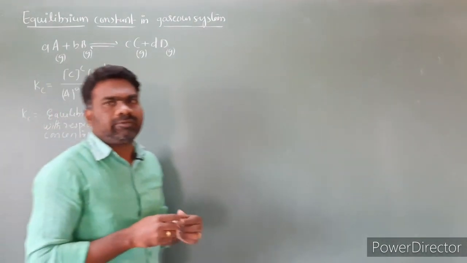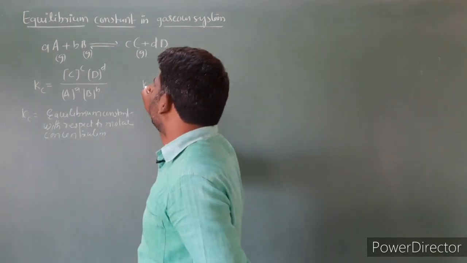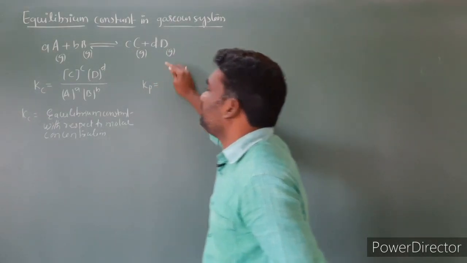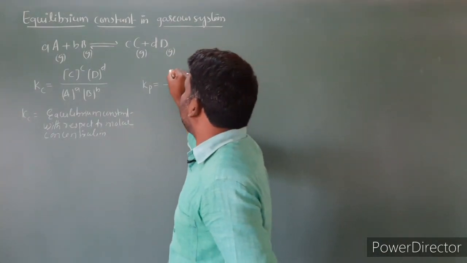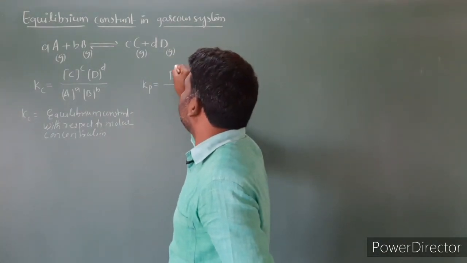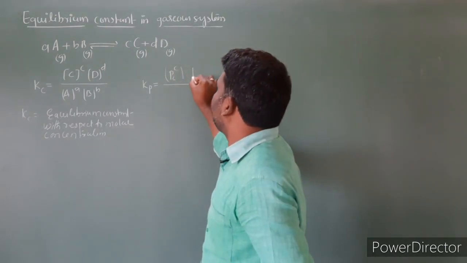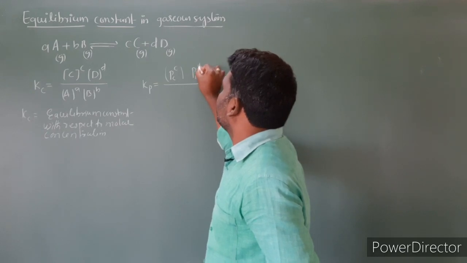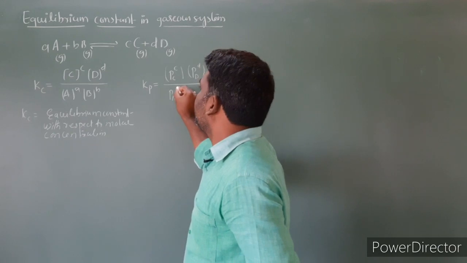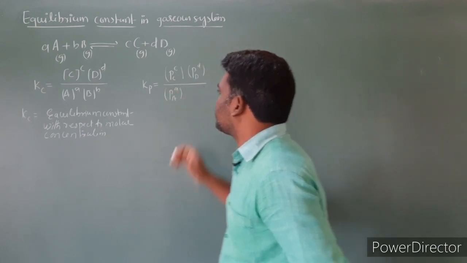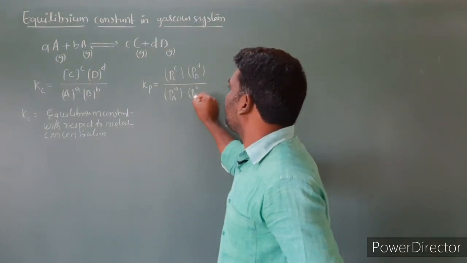For the same general reversible reaction, we have to write Kp, the equilibrium constant with respect to partial pressure. Kp is equal to products by reactants: partial pressure of C raised to its stoichiometric coefficient c, times partial pressure of D raised to d, divided by partial pressure of A raised to a, and partial pressure of B raised to b.